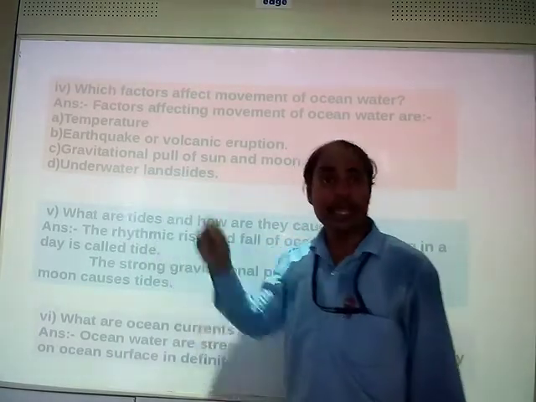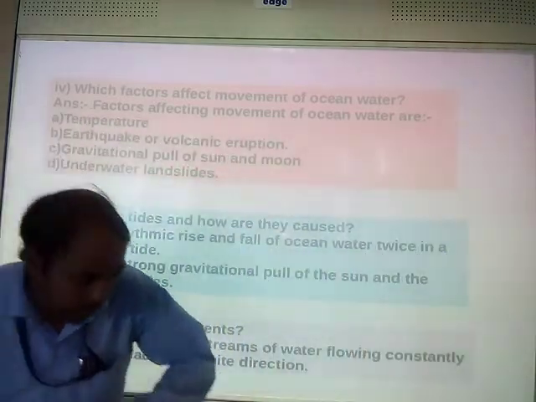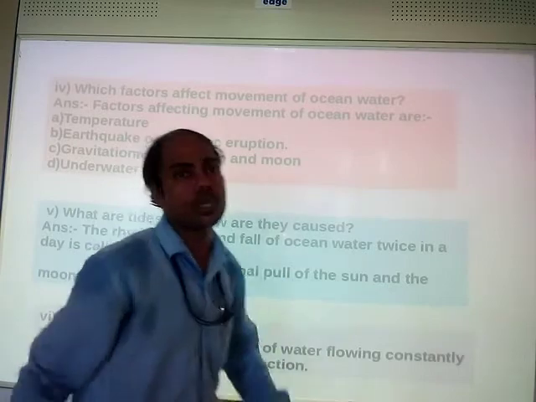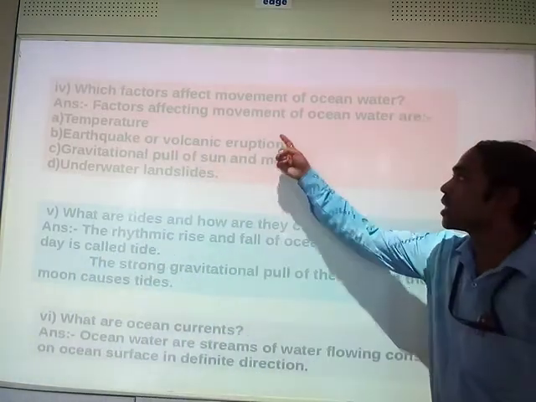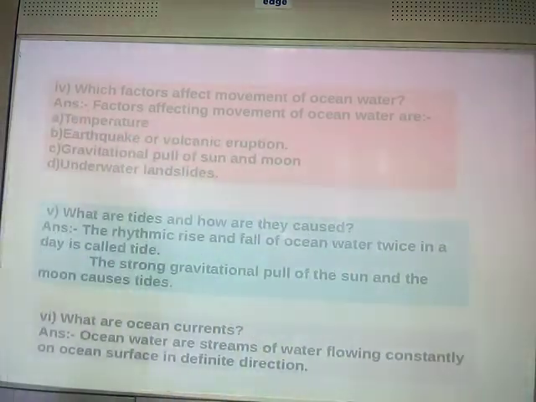Underwater landslide, this is also a factor. If there is a landslide inside the water, then also there is a movement in the ocean water, right? So these are the factors which affect the movement of ocean water.